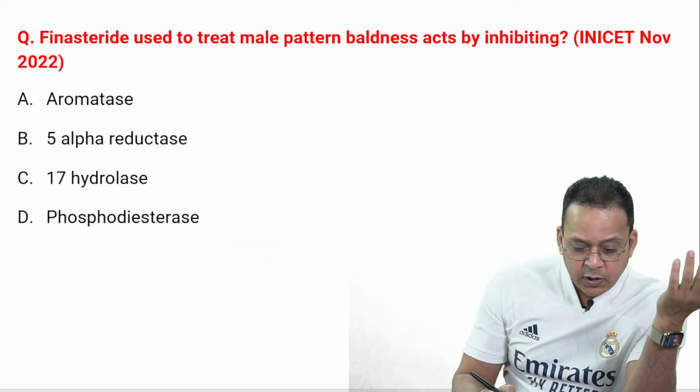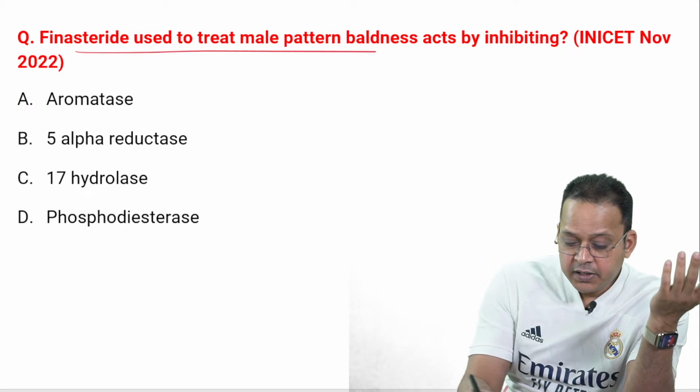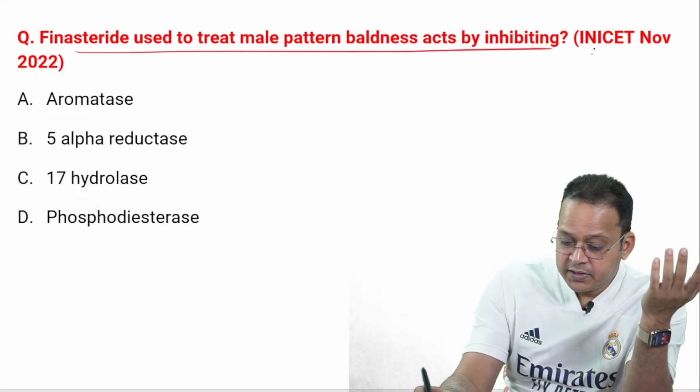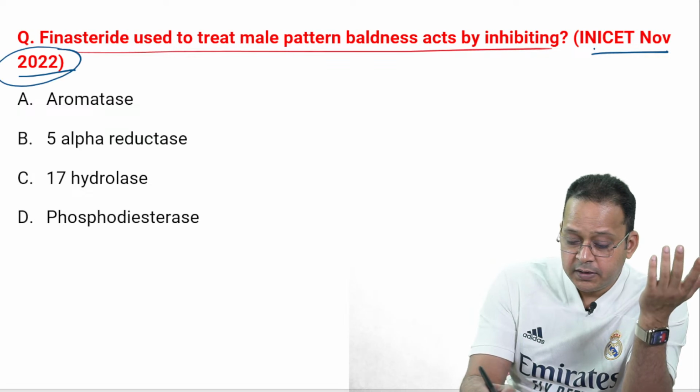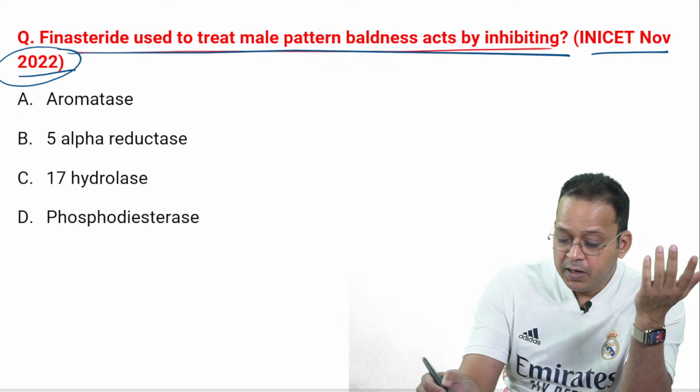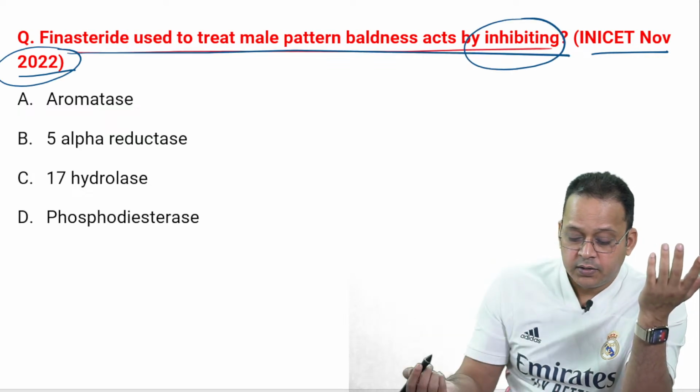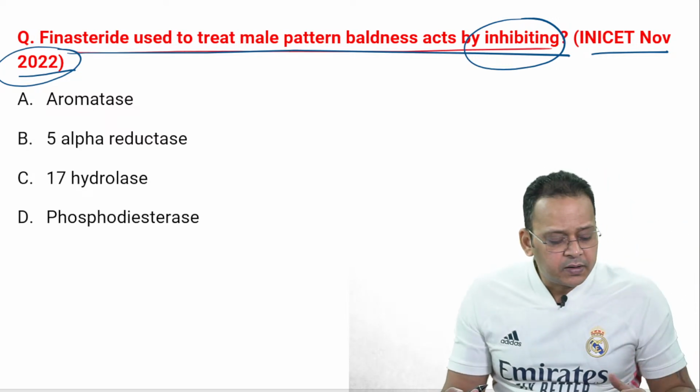Finasteride, actually androgenic alopecia, excellent. Finasteride is used, so this is from November 2022, a recent question. Finasteride is used to treat male pattern baldness. It acts by inhibiting what? Right, so these MCQs are not difficult.